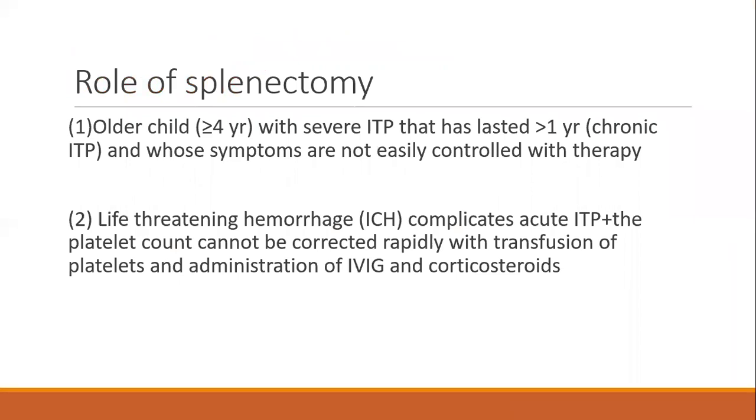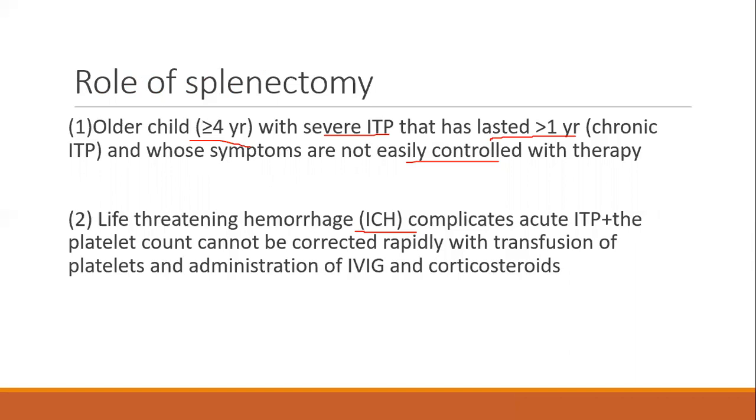A child who is more than 4 or 5 years with severe ITP, lasted more than 1 year, that is chronic ITP, and not controlled with medications, then you consider splenectomy. Or there is a life-threatening hemorrhage that is happening, and you feel that your medications and your transfusions may not be enough to bring the platelet count up to a level that is safe for the child, then splenectomy may be considered. Okay.